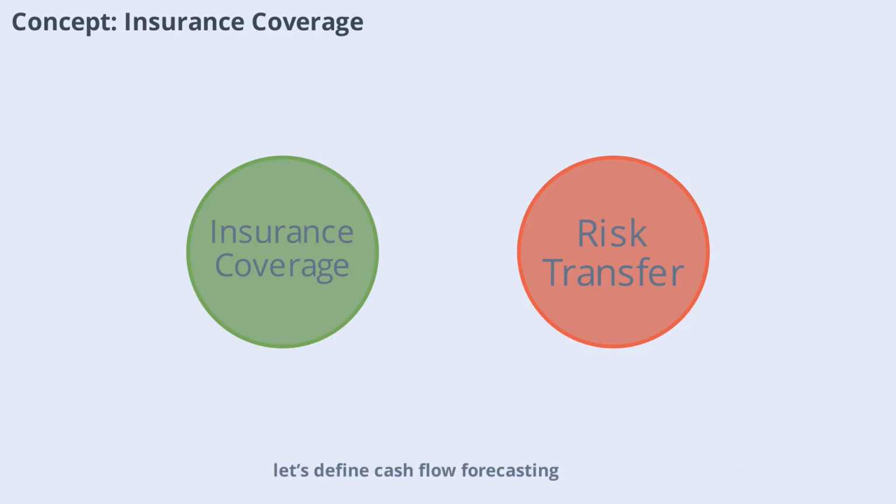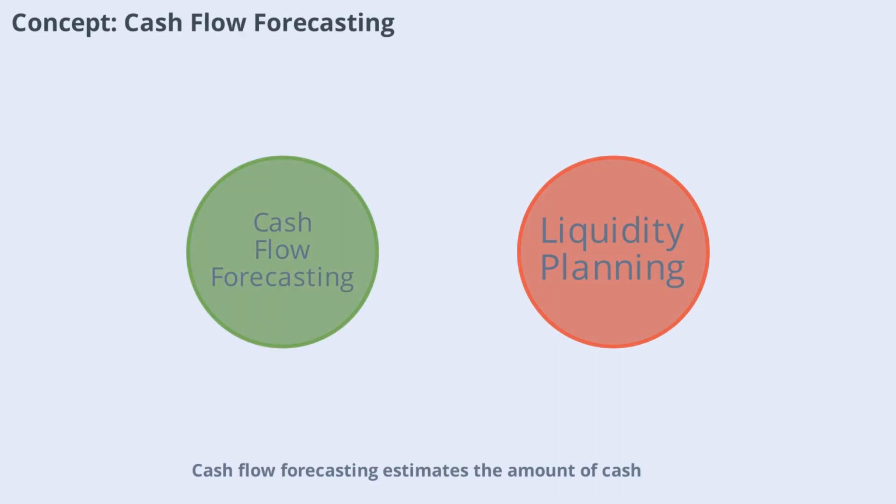Now, let's define cash flow forecasting. Cash flow forecasting estimates the amount of cash that will be available over a specific period. It helps organizations plan for expenses, avoid shortages, and make informed investment decisions. Accurate cash flow forecasts are essential for maintaining liquidity and financial stability.